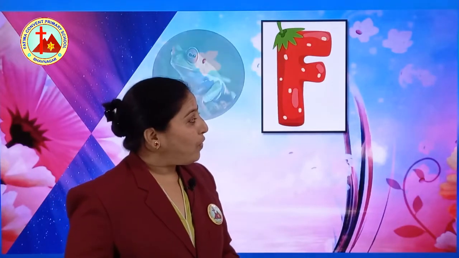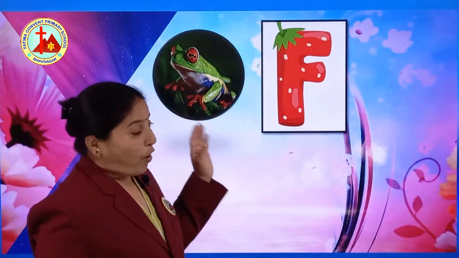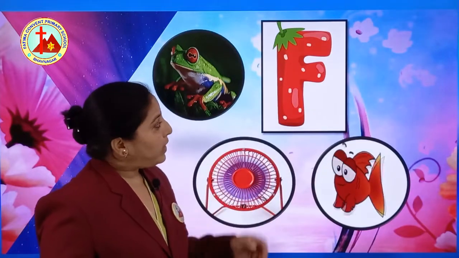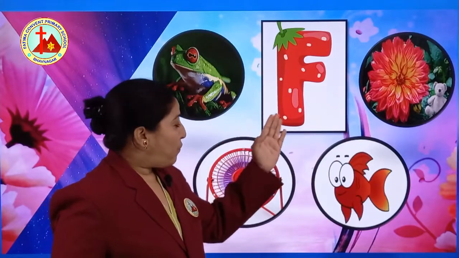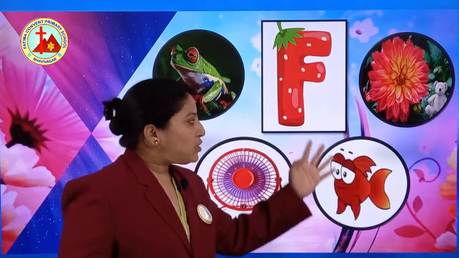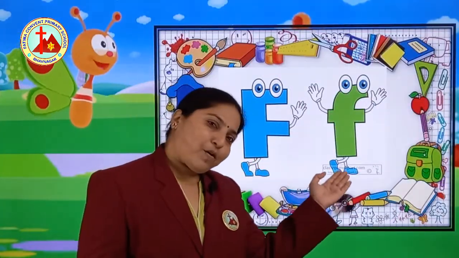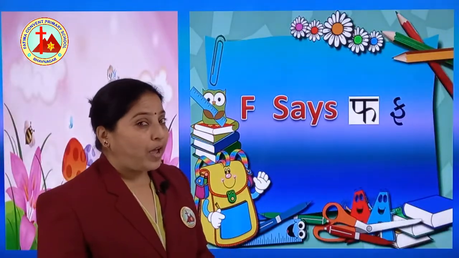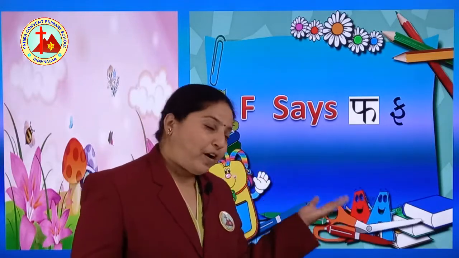The next one is F. F for, recall your memory. See, F for frog. F for fish. F for fan. And F for flower. This is capital F, small f. And what is the sound of F? F says fa.